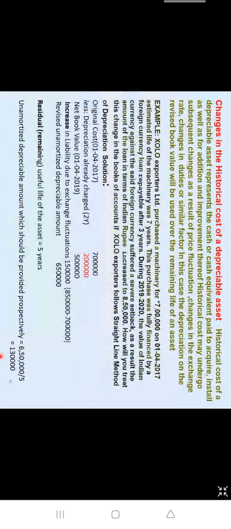But since surplus is there, there is a rule: if revaluation surplus is there, then extra depreciation कितना था यहाँ पे? 130 न्यू डेप्रिसिएशन और ओल्ड डेप्रिसिएशन का आपका 1 लाख, तो 30,000 एक्स्ट्रा डेप्रिसिएशन का. That extra depreciation is transferred to your surplus account and the rest will be transferred to your P&L account. Clear? So this is regarding your use of revaluation surplus to write off extra depreciation, to write off loss, and whatever balance will be left after selling the asset.